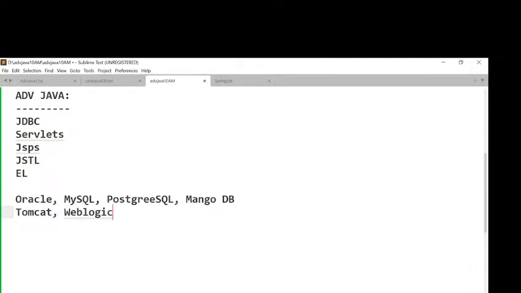Next one is WebLogic. Then after understanding WebLogic, we have to go for Wildfly. This Wildfly was previously called JBoss. Okay. Then after that, next one is Glassfish. These many servers we are going to see in our classes. That means it's not only the Tomcat server. So many servers we are going to use clearly. Right, sir. Good. So for the sake of JDBC programs, a database is required. We are going to use either of these databases; all the databases connectivity I'm able to provide inside the classes. Then